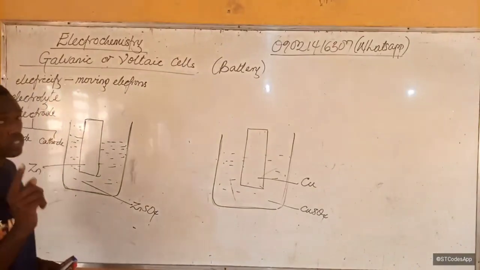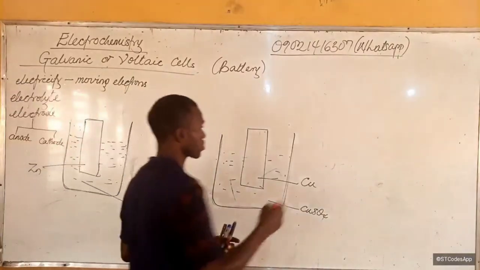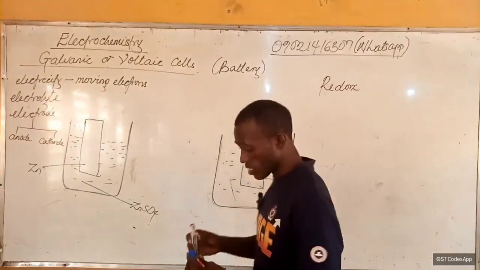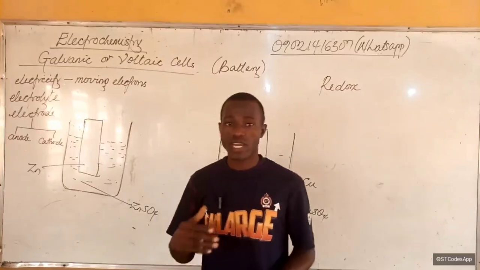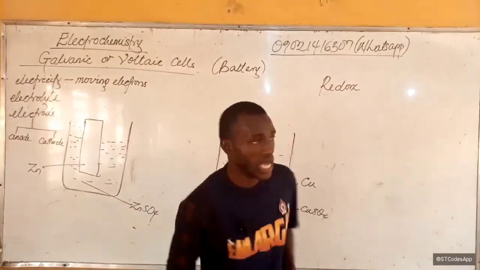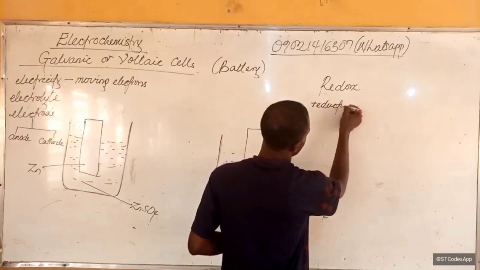In order to understand that, we must know what is called redox. Redox is the chemical reaction by which this electricity is produced, and it comes from reduction and oxidation.